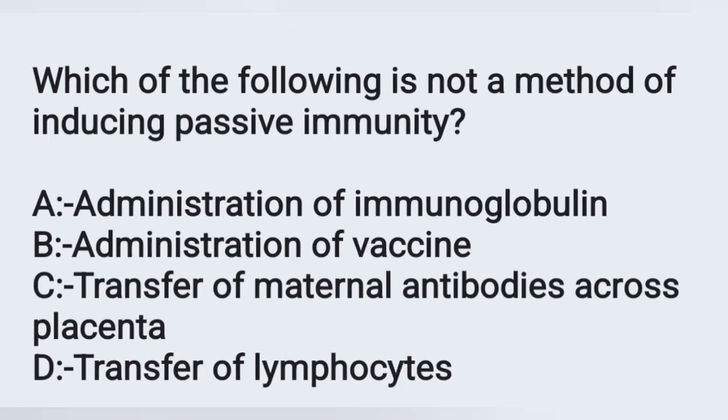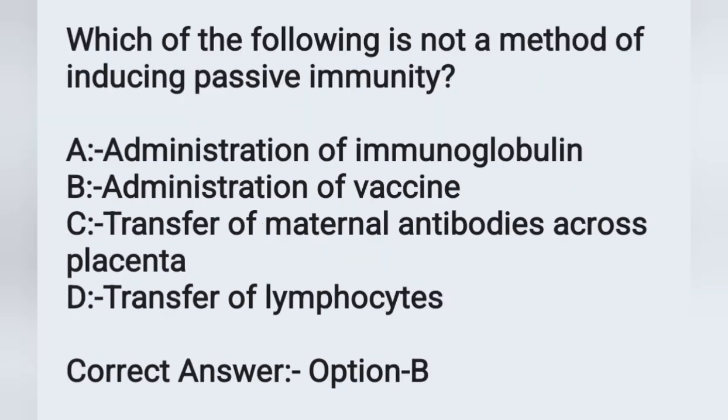Which of the following is not a method of inducing passive immunity? Options. Option A, administration of immunoglobulin. Option B, administration of vaccine. Option C, transfer of maternal antibodies across the placenta. Option D, transfer of lymphocytes. Question: not a method of inducing passive immunity. Correct answer is option B, administration of vaccine. Move on to the next question.